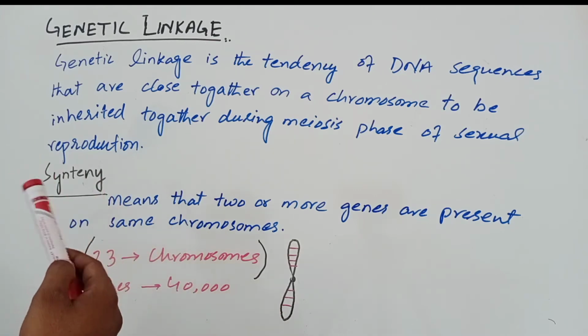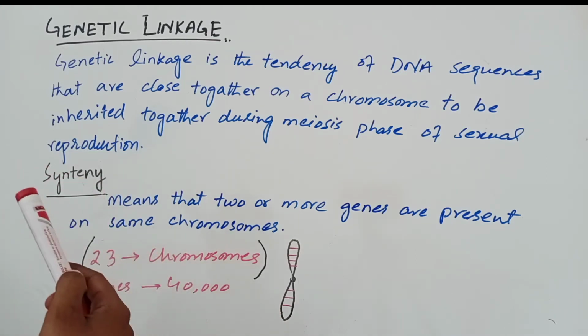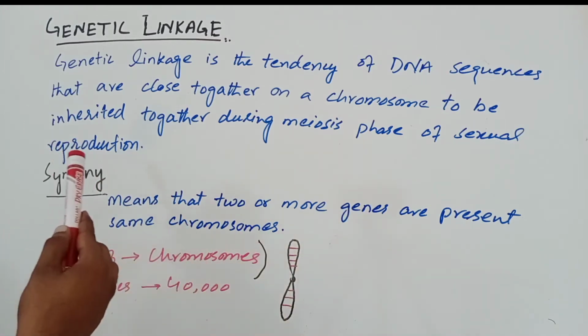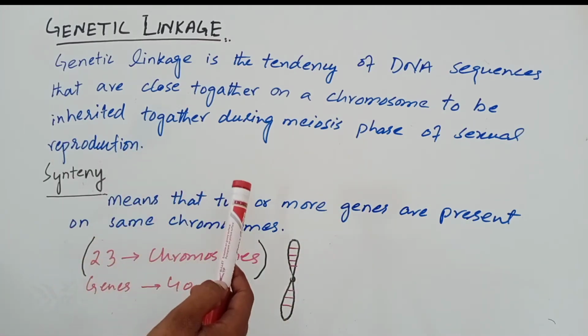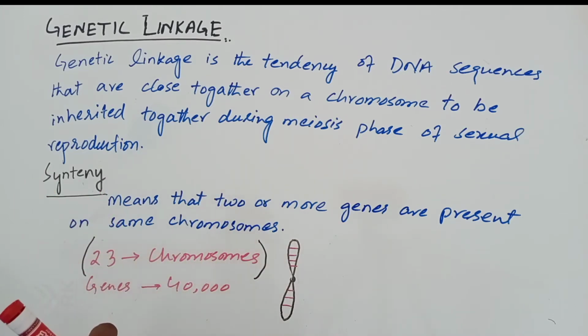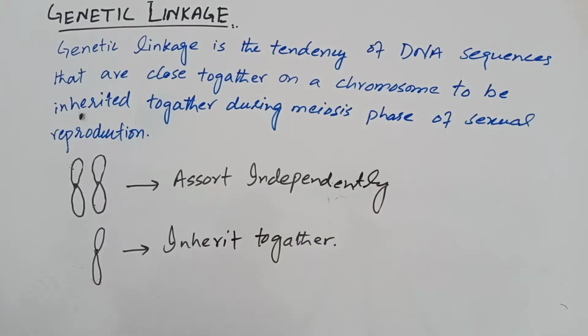And genetic linkage, what is the definition of genetic linkage? Genetic linkage is the tendency of DNA sequences that are close together on the same chromosome to be inherited together during the meiosis phase of sexual reproduction. It means that the genes are so close together that they inherit together, they do not follow the law of independent assortment. This is called genetic linkage.